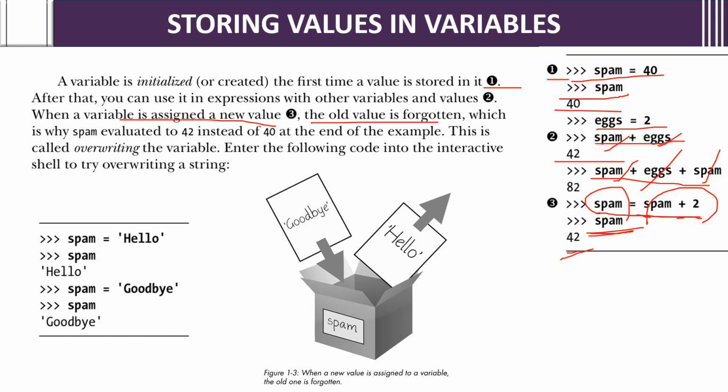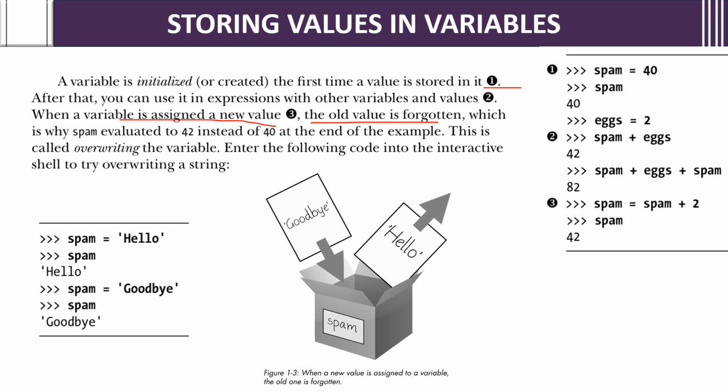Here, when you initially created the variable spam, you got 40. But here, for the same variable, you are adding that variable plus 2. Then 40 plus 2 is 42, so it will show 42. So the old value is forgotten and it gives the new value which is stored. That is 42. So what is it nothing but? Overwriting the variable. This is called overwriting the variable.